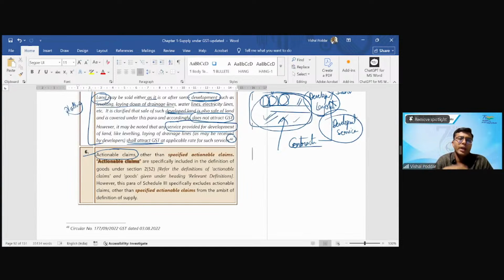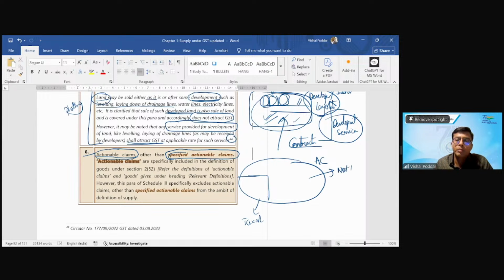Now this point has been slightly changed, and instead of giving 3, they are saying what is outside GST? Actionable claims other than a list of actionable claims, and this list is now named as specified actionable claim. So it means out of all actionable claims, few actionable claims would be taxable. All other actionable claims would be not taxable. Now, these few actionable claims which are taxable are called as specified actionable claims.